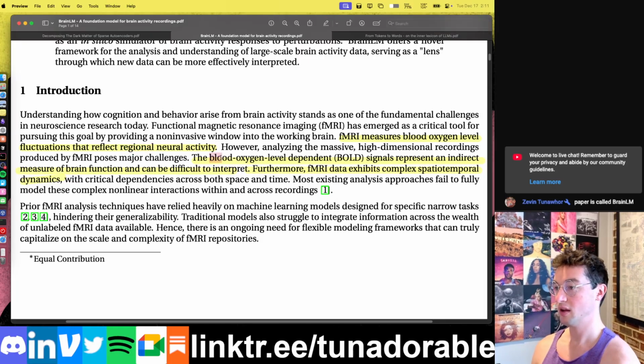Signals that are blood oxygen level dependent, we'll shorten that to BOLD, represent an indirect measure of brain function, right? So it's not to say that it's perfect or anything, but in theory, the brain areas demanding more oxygen should be doing more stuff. And beyond that, it exhibits really complicated spatiotemporal dynamics, meaning it changes a lot over time and across brain regions. It's not exactly something that we humans can just look at an image of and know what it's doing. The brain's very, very complicated, obviously, and this measure is somewhat indirect.